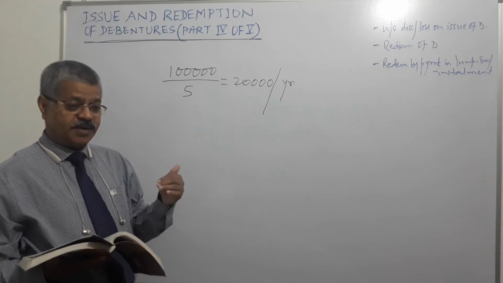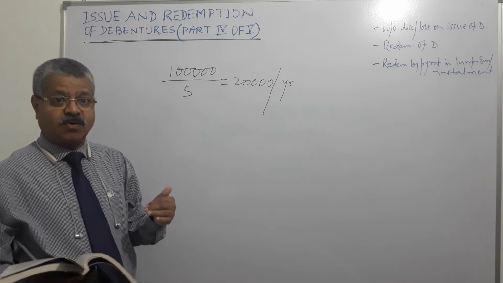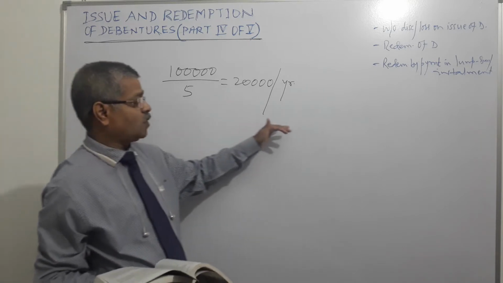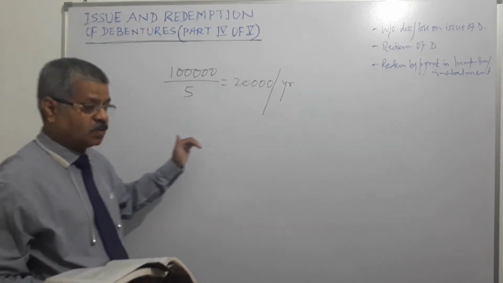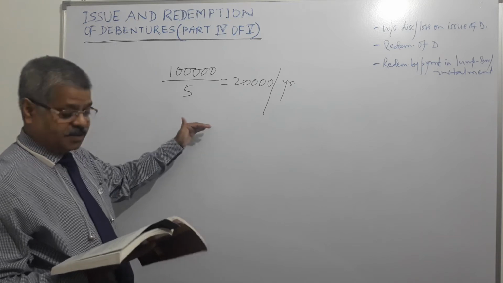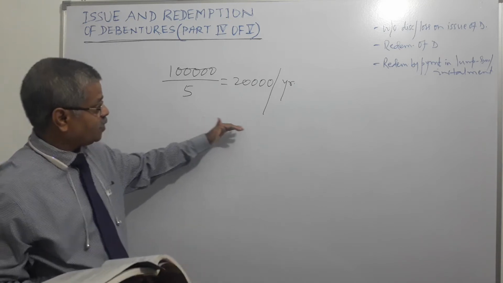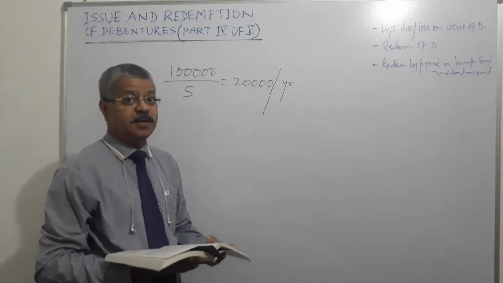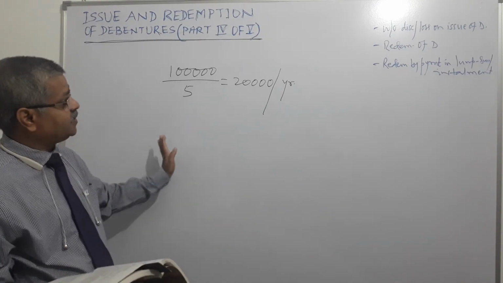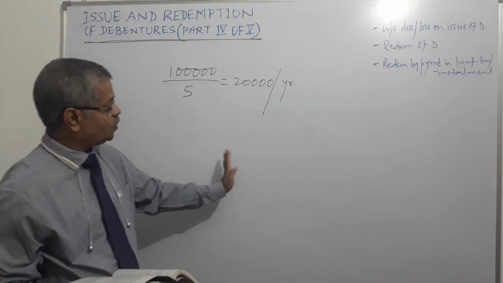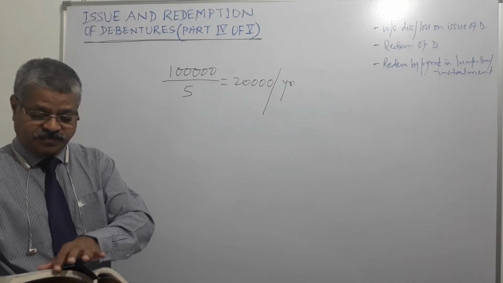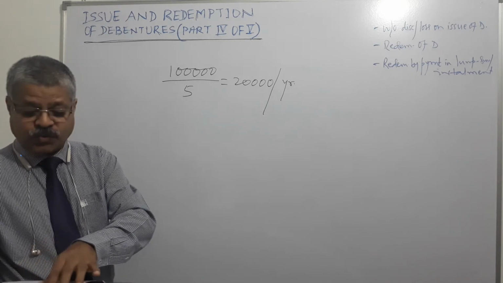And when it is written off from P&L account, revenue profits, what is the entry? Debit profit and loss account. And what do we credit? When profit and loss is being debited, debit profit and loss account and credit debentures account, right? And the narration will be discount or loss on issue of debentures. That will be the narration. So I hope that is clear.